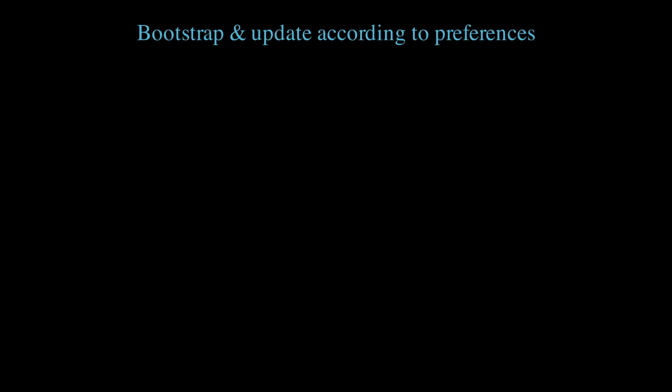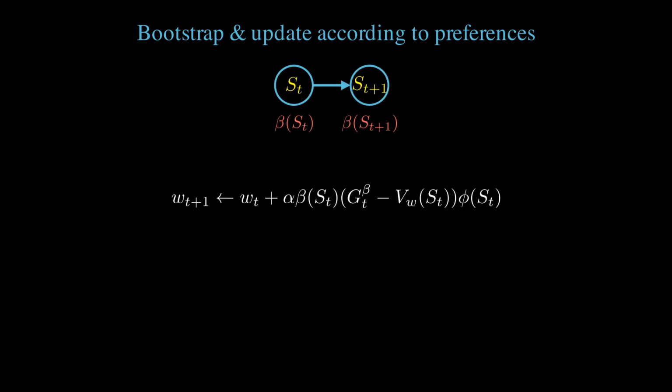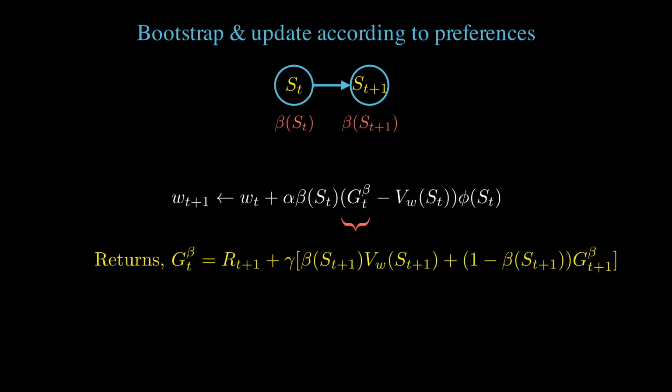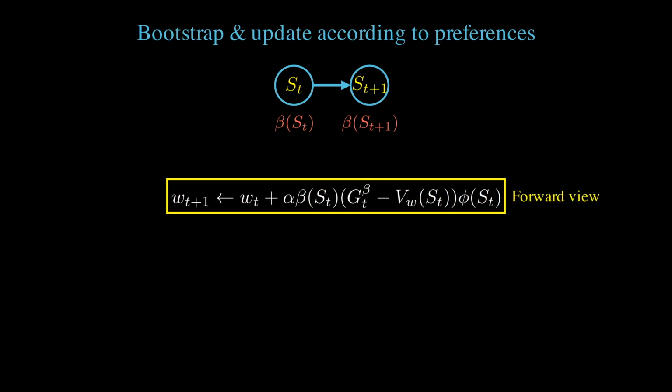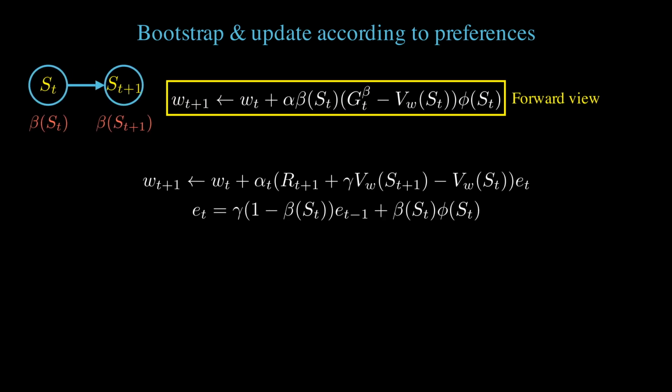The main idea in PTD learning is to bootstrap and update according to preferences, which leads to a slightly different update rule. Here, beta is the preference function that assigns certain importance to each state. We assume that these are given. G_t^beta is a multi-step return similar to lambda returns, which bootstraps according to the preference of the target state. We call this update rule the forward view, as the agent needs to wait until the end of the episode to compute the target. Turns out, we can write this update rule in a nice online fashion using eligibility traces. In fact, this update rule only needs a minor modification to be compatible with a nonlinear function approximator.